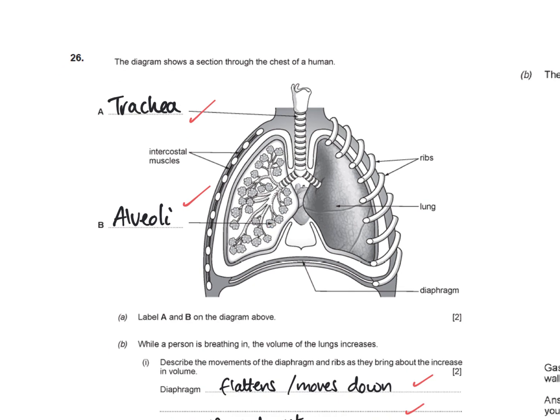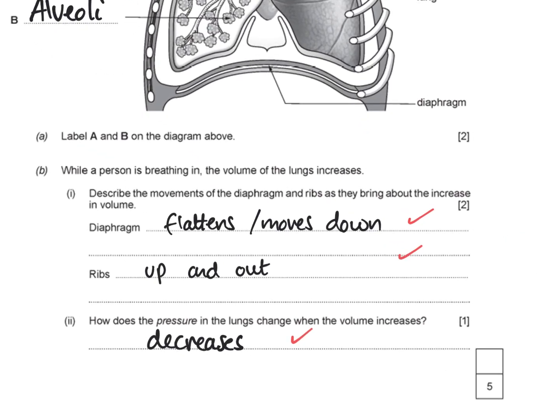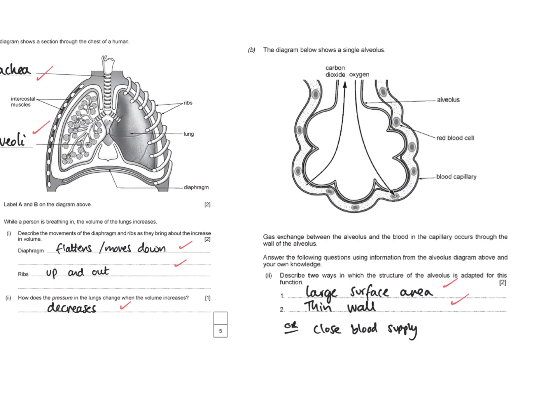In part B, it says while a person is breathing in, the volume of the lungs increases. Describe the movements of the diaphragm and ribs as they bring about an increase in volume. Okay, so it's 2 marks, so 1 for each. The diaphragm flattens and moves down, and the ribs move up and out. In part 2, it says, how does the pressure in the lungs change when the volume increases? The pressure decreases for that mark.